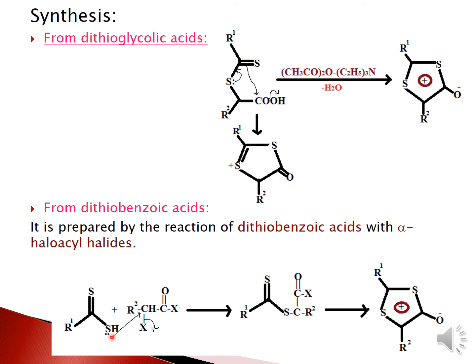pair of electrons, will again go and attack the alpha carbon atom, and meanwhile there is a cleavage of the halogens. Okay, and after the cleavage of halogens, you will result in this adduct formation. Again, upon cyclization of this structure, you get 1,3-dithiolium-4-olates.